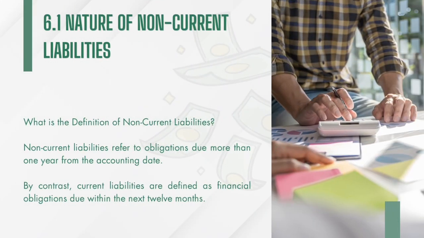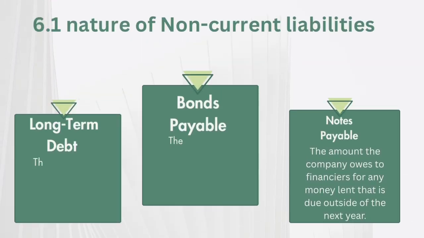Nature of non-current liability. What is non-current liability? Non-current liability refers to an obligation due more than 1 year from the accounting period. By contrast, current liabilities are defined as financial obligations due within the next 12 months. These are three examples of non-current liability.